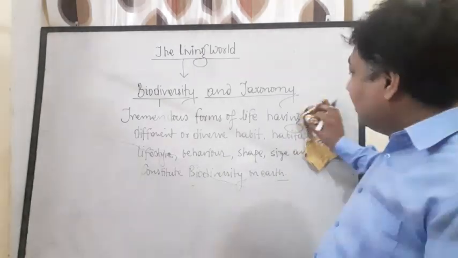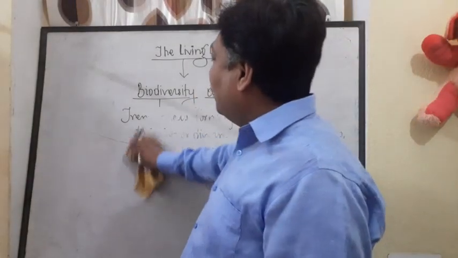Now we discuss the magnitude of biodiversity on Earth.